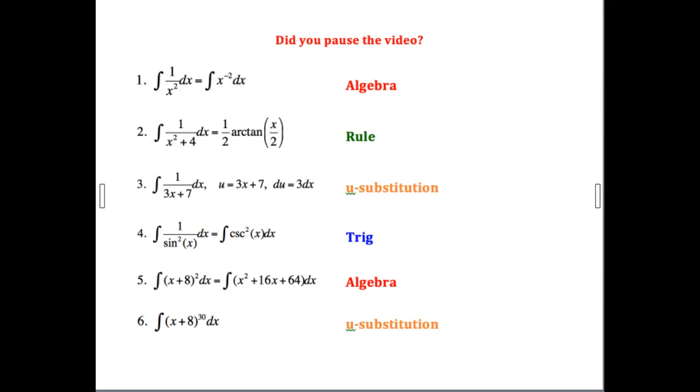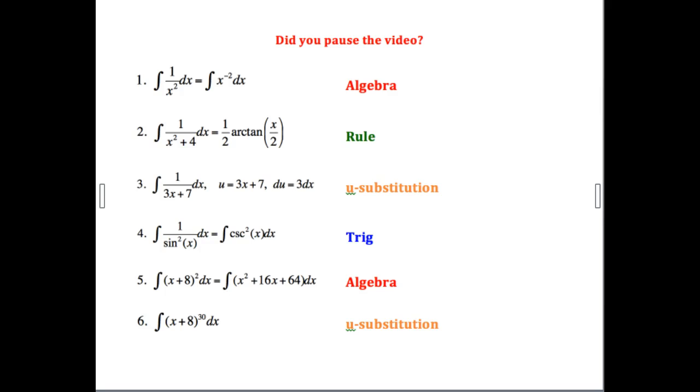Going to number 3, which is also a fractional problem. So far we got 3 in a row. And we see a linear function, 3x plus 7, hiding underneath that fraction bar, which is a reciprocal function. So we've got 2 functions, a linear function inside of a reciprocal function, and we let u be 3x plus 7, and then du would be 3dx, and we're on our way to a u sub problem.